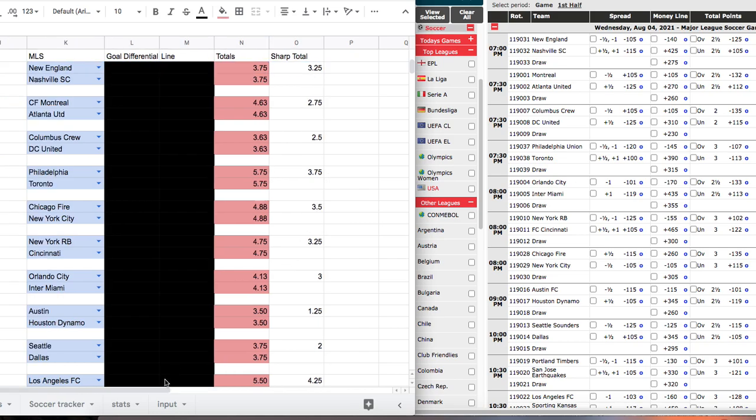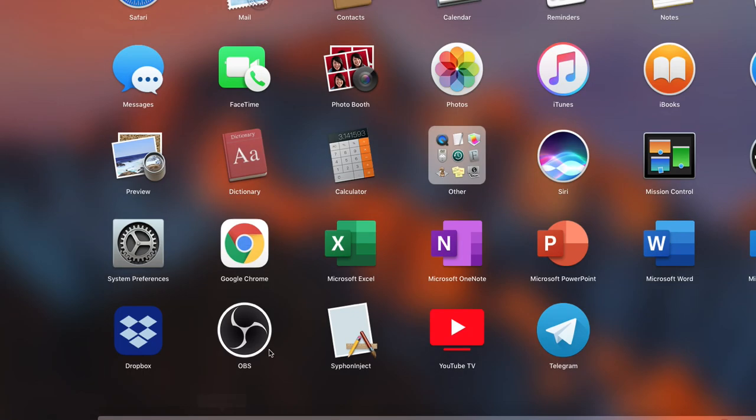Okay, let me get this back on the screen for you. All right, CF Montreal, Atlanta. Our line is 2.75. The actual book is 2.5, and you can see the old way I calculated it was 4.63. So this is definitely a more realistic number. Now I'm going to do this on the calculator this time so you can see it, and you'll notice now that this margin is